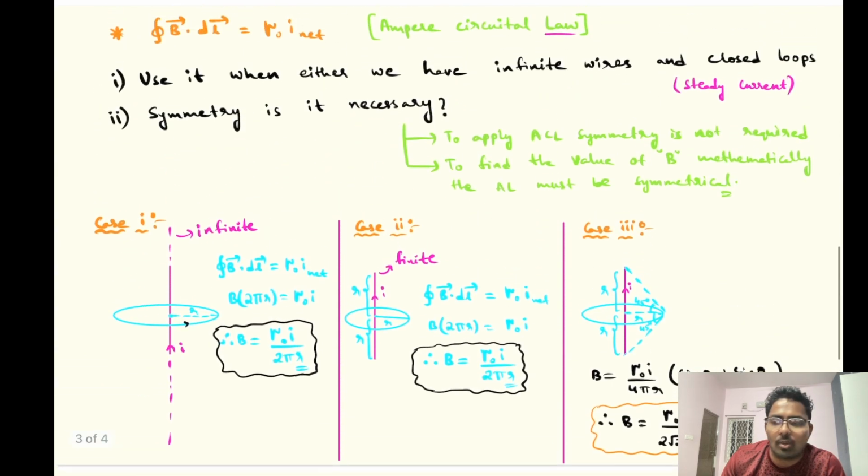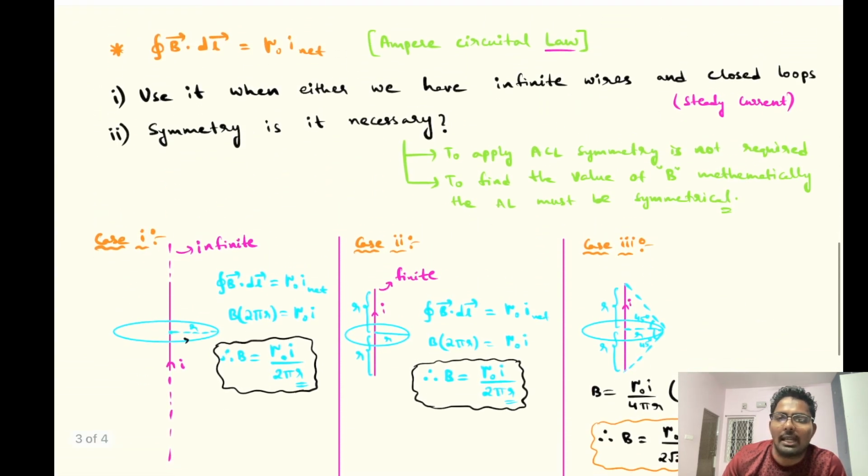Whatever perceptions we have had till now about Ampere circuital law, I guess this is one of the biggest misconceptions that I used to have as a student. Even in the starting days of my teaching career, even till last 5 months, I came to know about this concept just 5-6 months back.